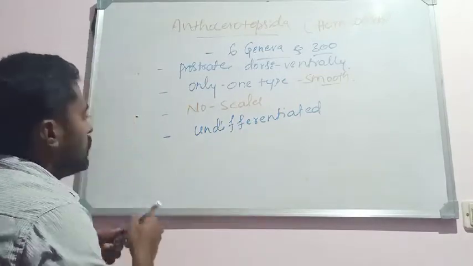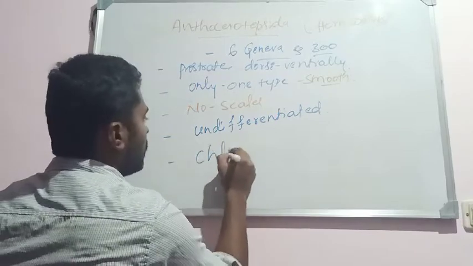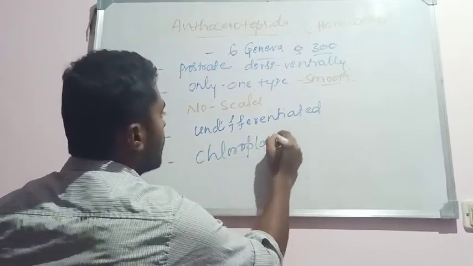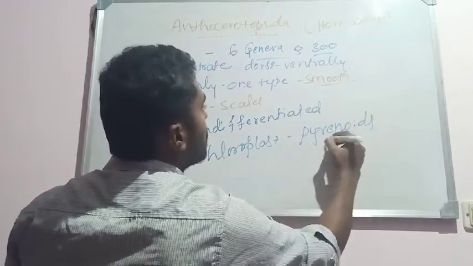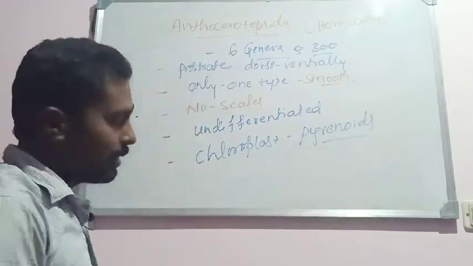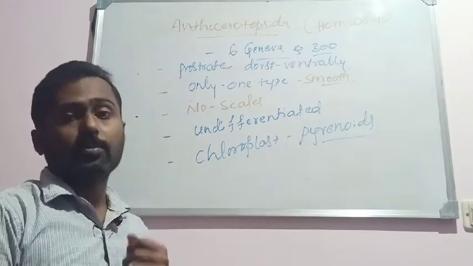Okay. So the chloroplast in these members possess pyrenoids. Pyrenoids can be seen in the chloroplast of Anthoceratopsida members, but pyrenoids are absent in Hepaticopsida members.